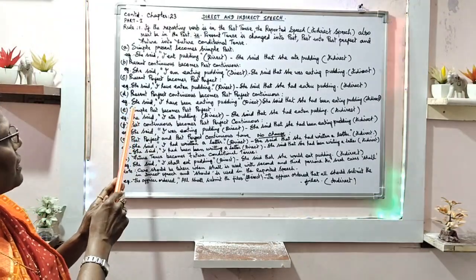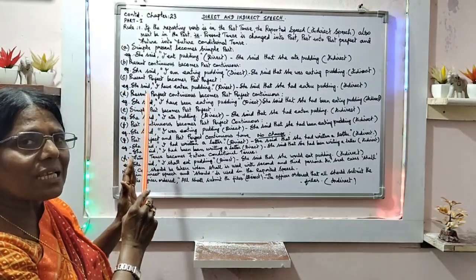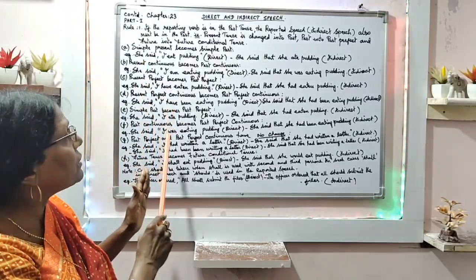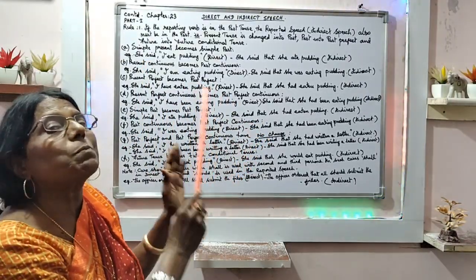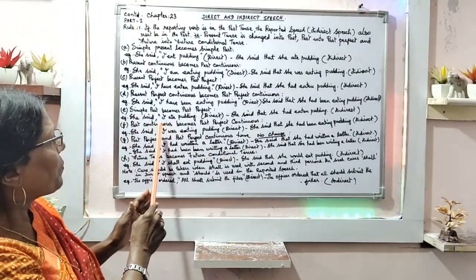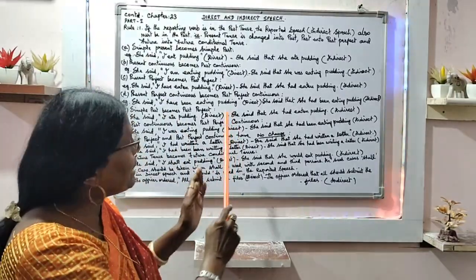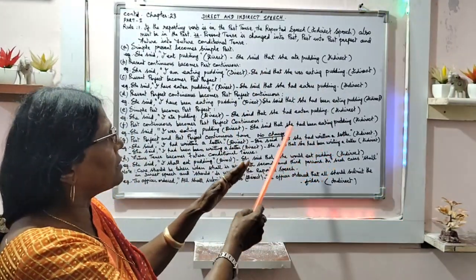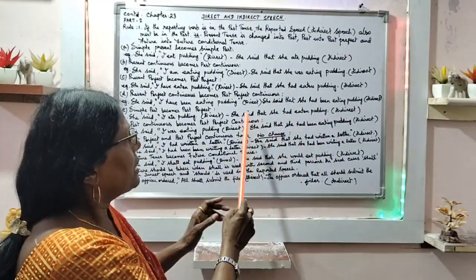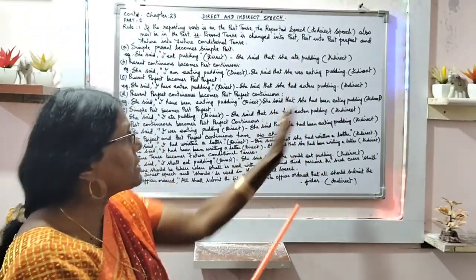The next is simple past tense. In the direct speech it will turn into past perfect tense. That is, she said, I ate pudding. That is the direct speech. But changing to indirect speech, it will be written past perfect. She said that she had eaten pudding. That is the indirect speech.